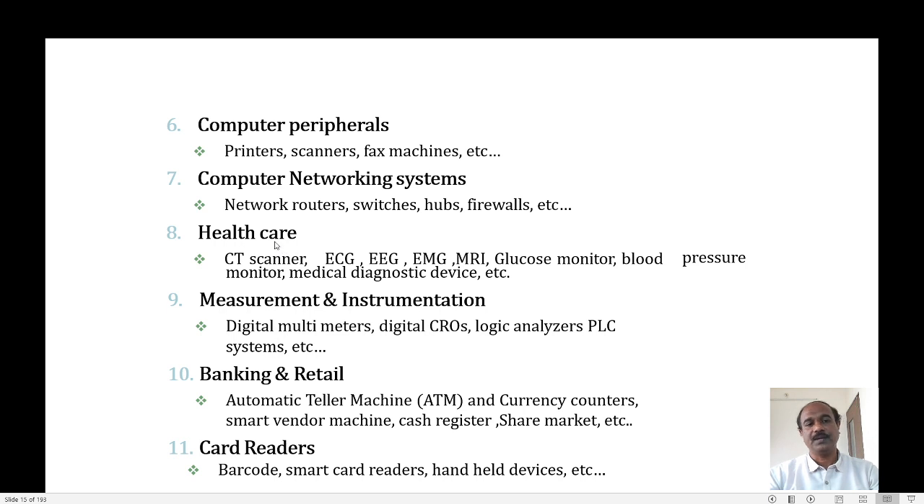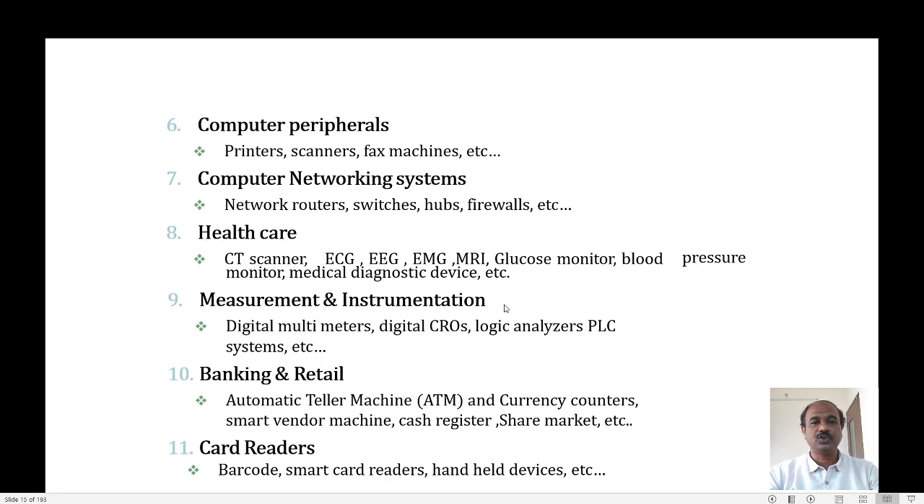Similarly, in the healthcare and medical field, as you can see, doctors may have ECG and EEG machines connected to patients to monitor their health. All such devices used in the medical field, such as blood pressure monitoring systems, ECG, EEG, and CT scanning, come under this category, that is healthcare.